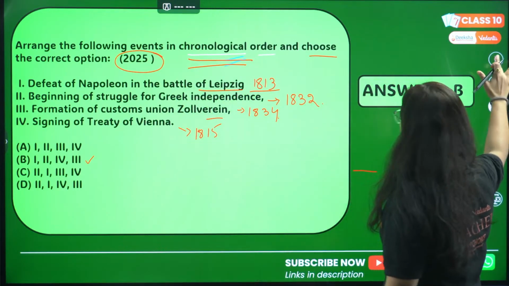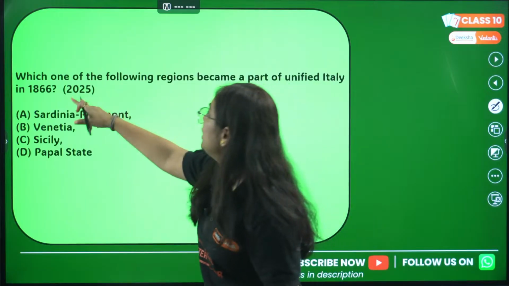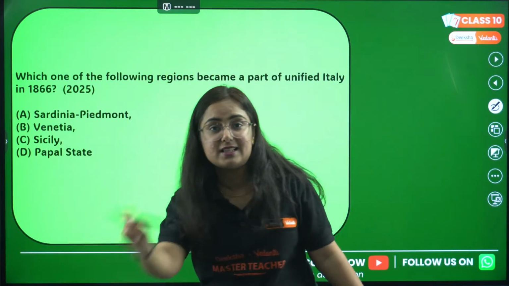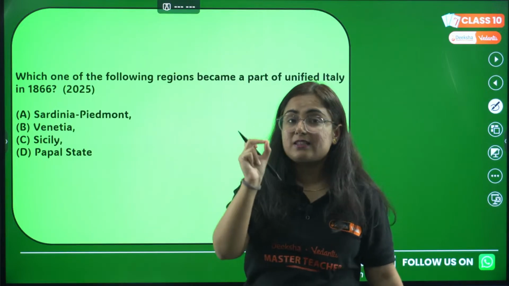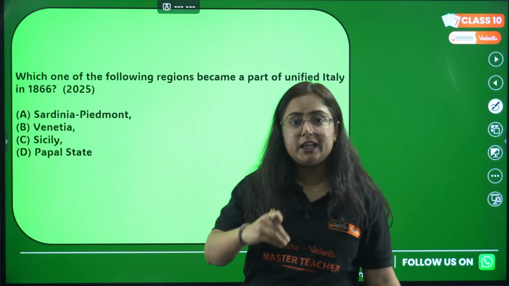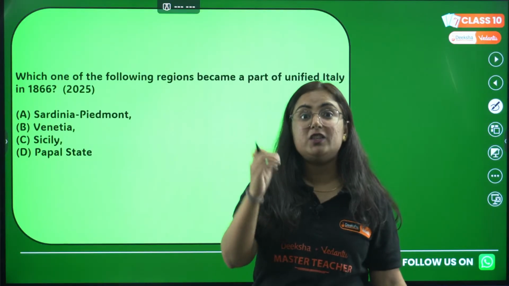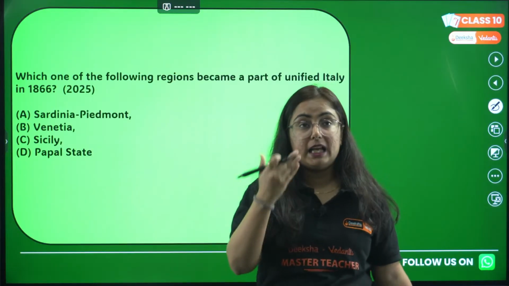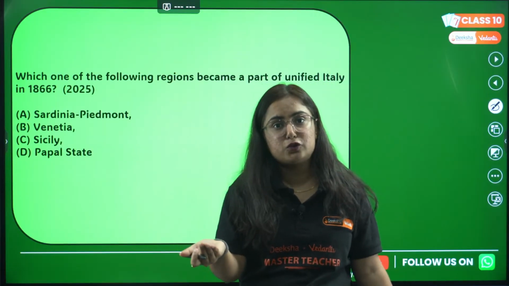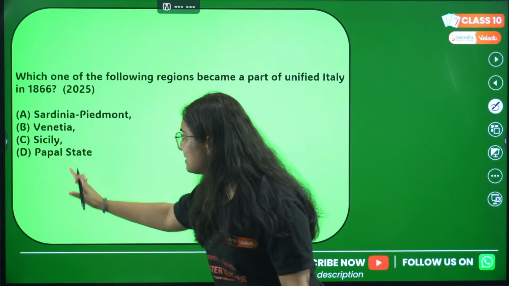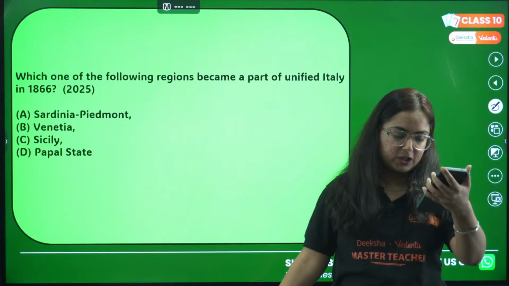Moving to the next question, we have so many questions in line. Which one of the following regions became a part of unified Italy in 1866? Now this was asked in 2025 and nowhere in our NCERT book is this directly given. It's based upon our intellectual learning, right? So yes, we can assume this type of questions in future too. Options are A, Sardinia Piedmont, B, Venetia, C, Sicily, and D, Papal State.